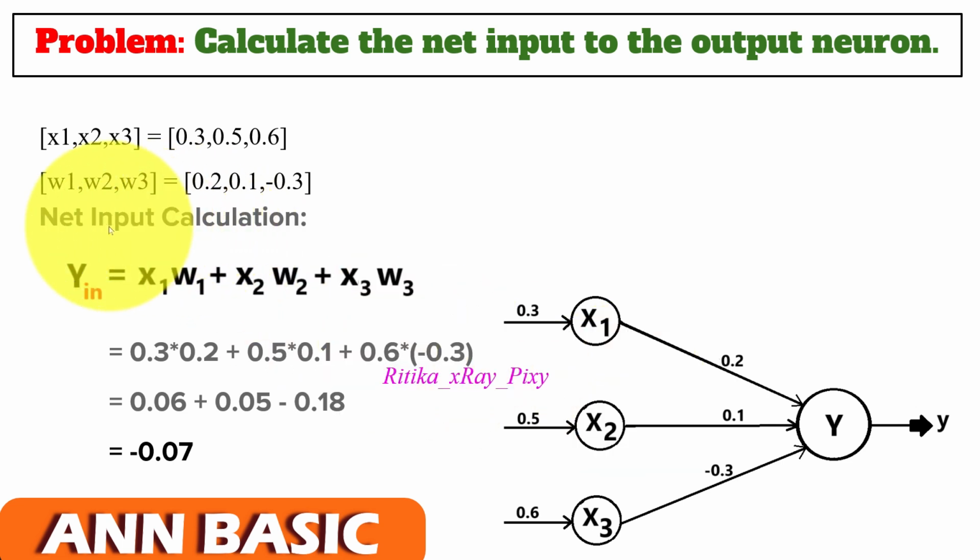So here we have given 3 inputs and weights associated. So net output can be calculated as x1 w1 plus x2 w2 plus x3 w3. Put the values here. x1 value we have 0.3, w1 0.2, x2 0.5, w2 0.1, x3 0.6, w3 minus 0.3, and we got the output value, that is minus 0.07. So this is the final value we obtain for the output neuron, that is y.